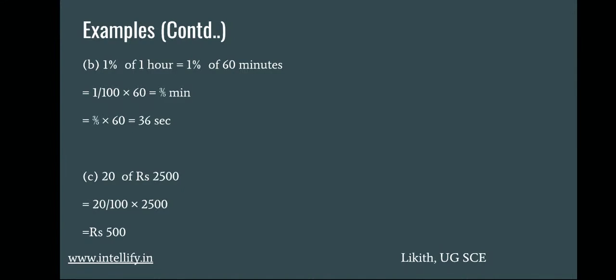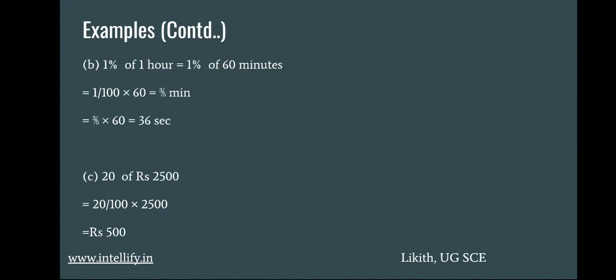Sorry. 1 hour is nothing but 60 minutes, and 1 minute is nothing but 60 seconds. 1% of 1 hour means 1 divided by 100 into 60, so it's nothing but 3 by 5 minutes. So 3 divided by 5 into 60, because I'm just converting minutes into seconds, is equal to 36 seconds.